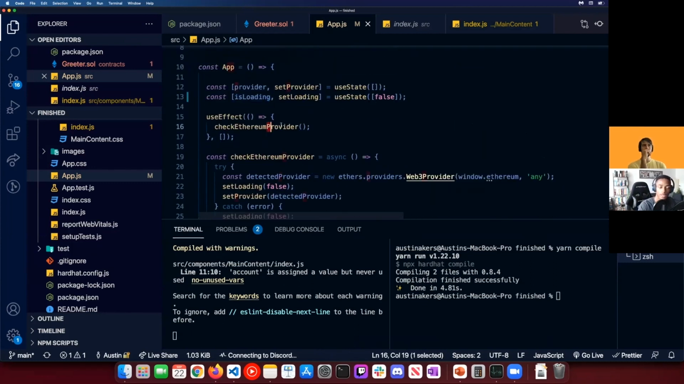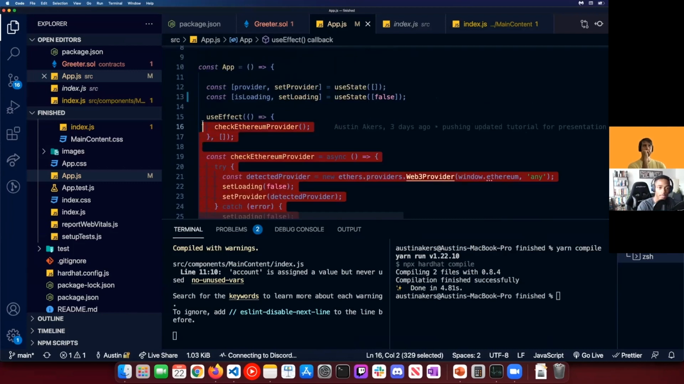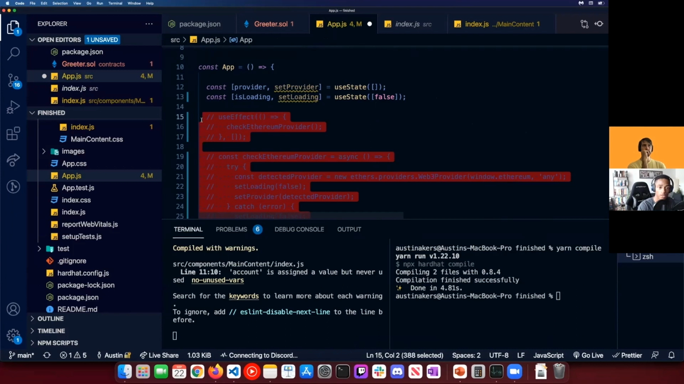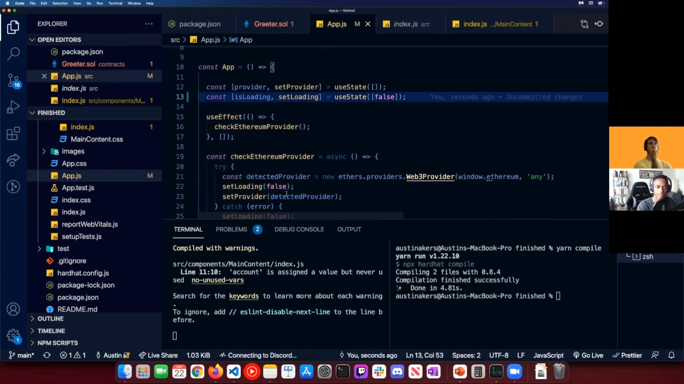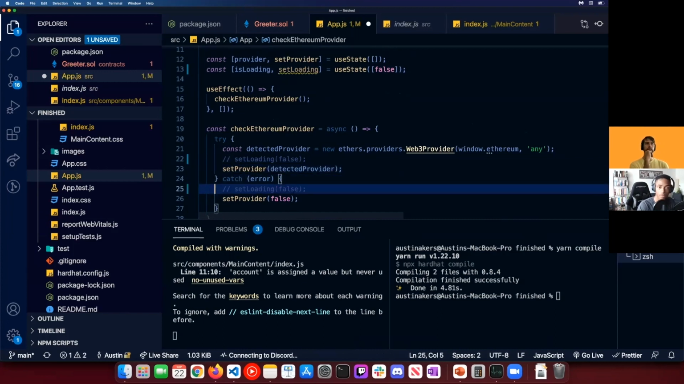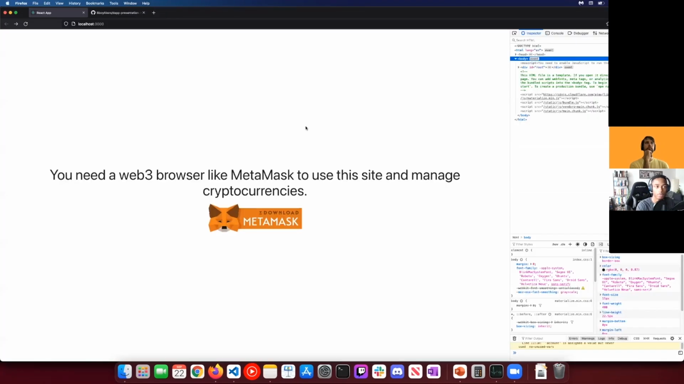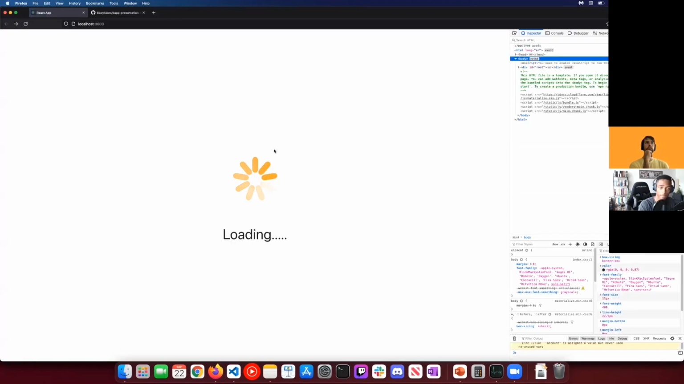Set loading should, it's probably because of the detected Ethereum provider. Let's just go ahead and, boop, or better yet, let's do this. Literally, whoops. Do this momentarily. Should set this to false and it should be bueno. Come on, there we go. Okay, and it's loading and it's loading.